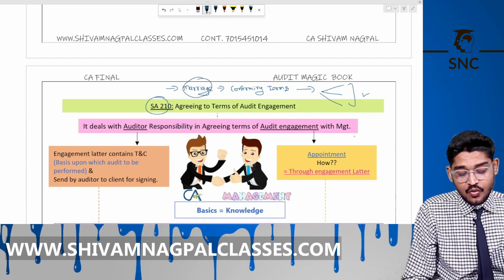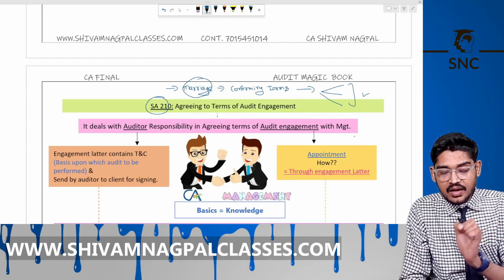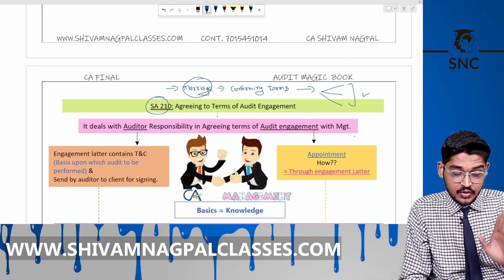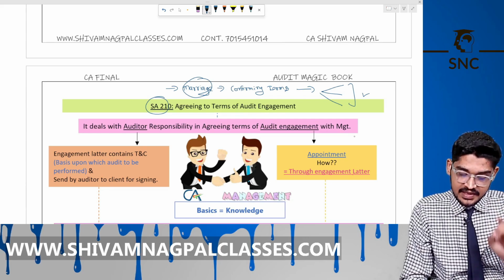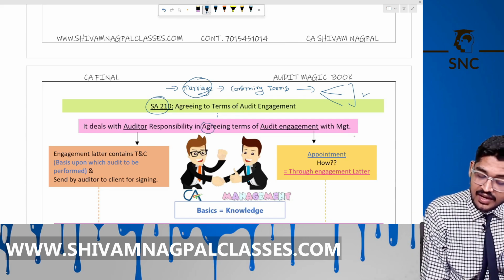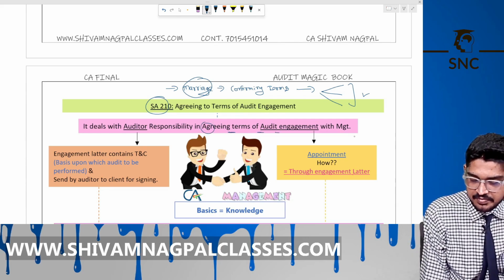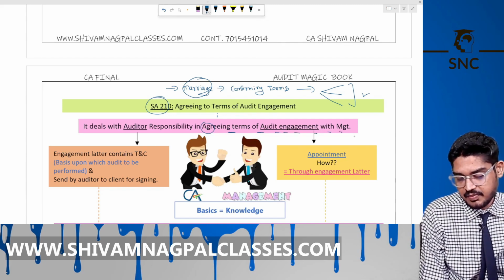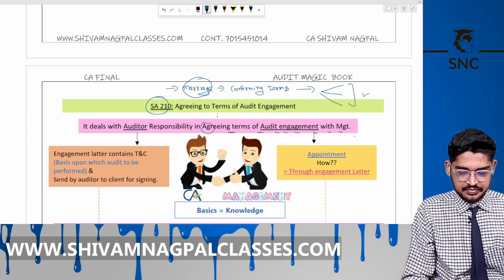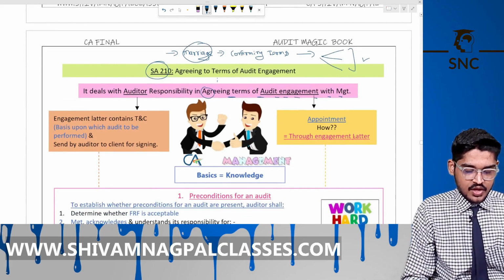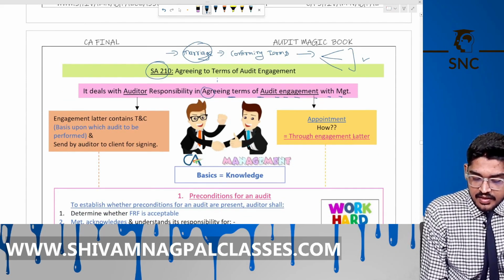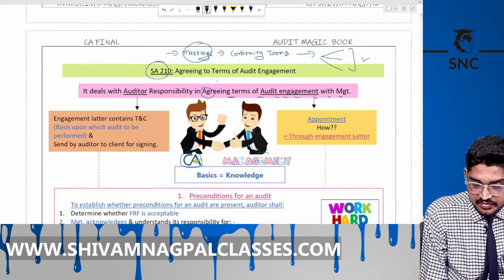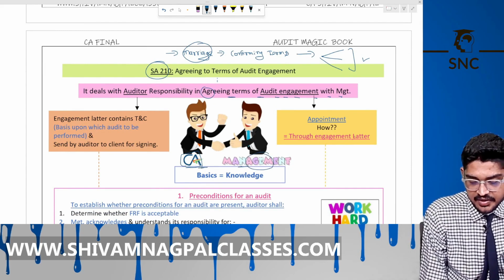Now, SA 210, agreeing to terms of the audit engagement. It deals with the auditor's responsibility in agreeing the terms of the audit engagement with management before the start of the audit, right? So there should be an agreement between the management and the auditor.